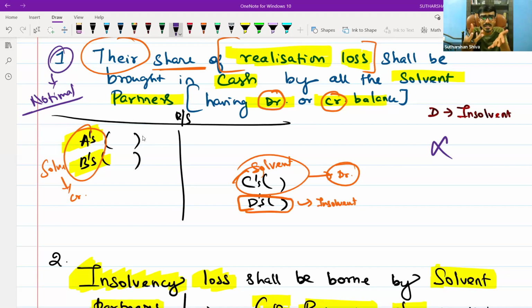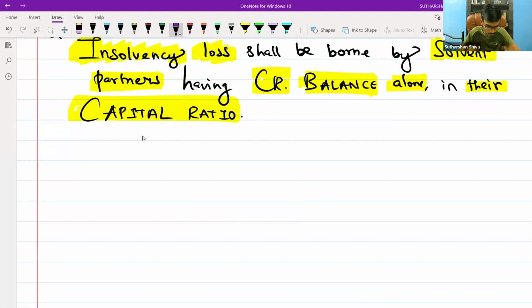It is not necessary that A, B, and C will bring cash to the firm, because of what will happen, which I will tell you further. We just discuss these 2 points, and when we know where to apply and how to apply, we will see that. These are the 2 basic things which we will do. Now, come to the point.